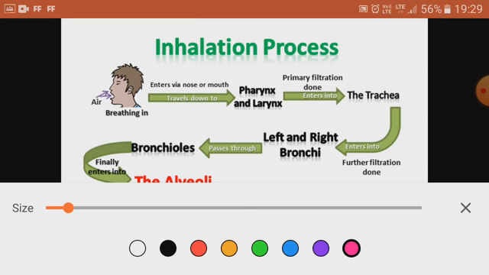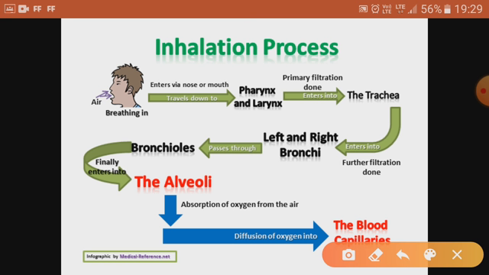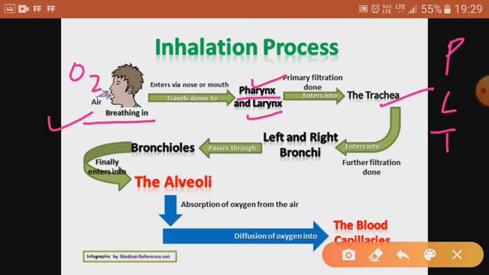Now this flow chart will give you a clear picture of what happens during respiration. For example, we take oxygen-rich air. First of all, through the nostrils it enters, then it goes to the nasal passage, then pharynx, then larynx, finally it comes to trachea. One trick to learn the sequence is the letter P: nostril, then nasal passage, then pharynx, larynx, trachea. Then trachea is the windpipe.